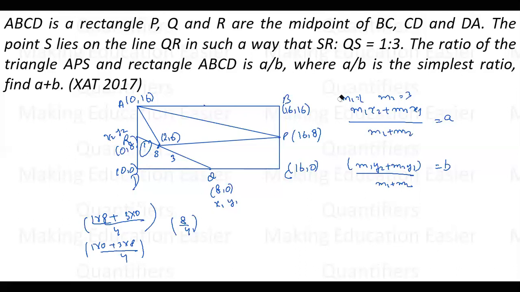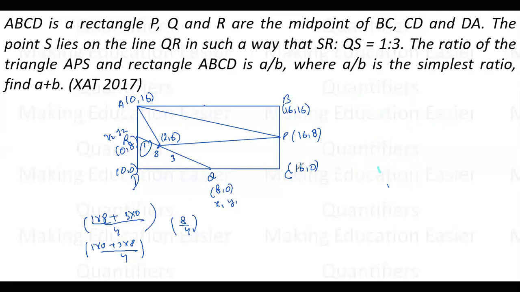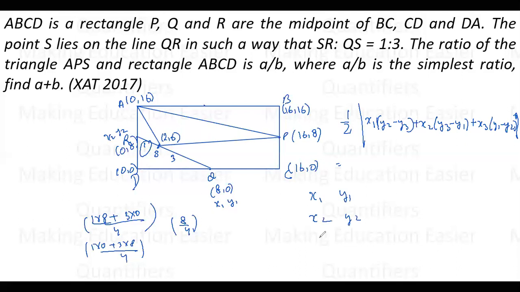All I need to do is find the area. How do we find the area using the coordinates? So here's a direct formula with us. What is the formula? 1 by 2 mod of x1 into (y2 minus y3) plus x2 into (y3 minus y1) plus x3 into (y1 minus y2). This is the area. Now अब यहाँ पे 3 points आप किसी भी order में इनको x1 y1, x2 y2, x3 y3 मान सकते हो, just to make your calculation easier.